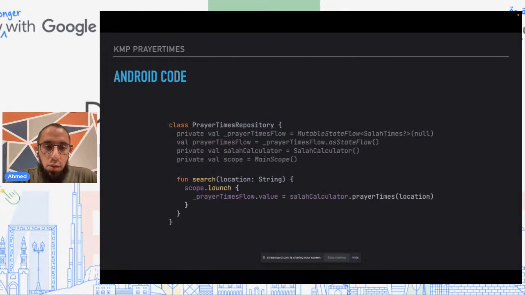The other portion of the code that's interesting is on Android, for example, the way that we get these prayer times: we have a repository class with a single function called search. And inside of this function, when we search, we launch a coroutine to calculate the prayer times, and we update a flow with the newest value of the prayer times that we have received.